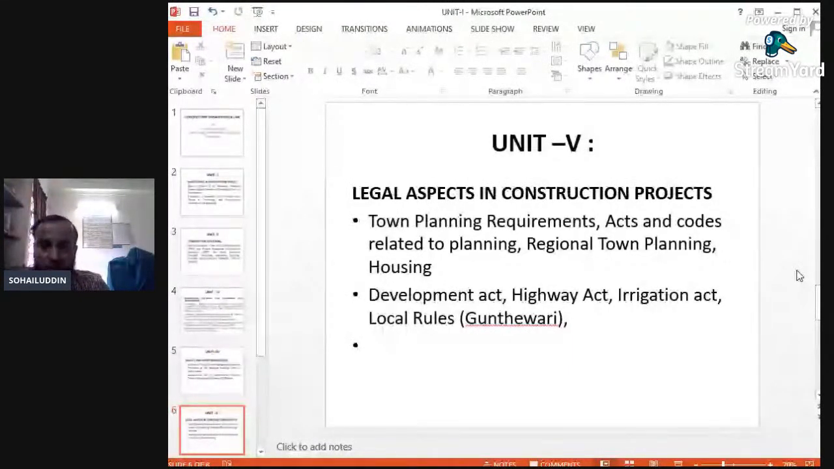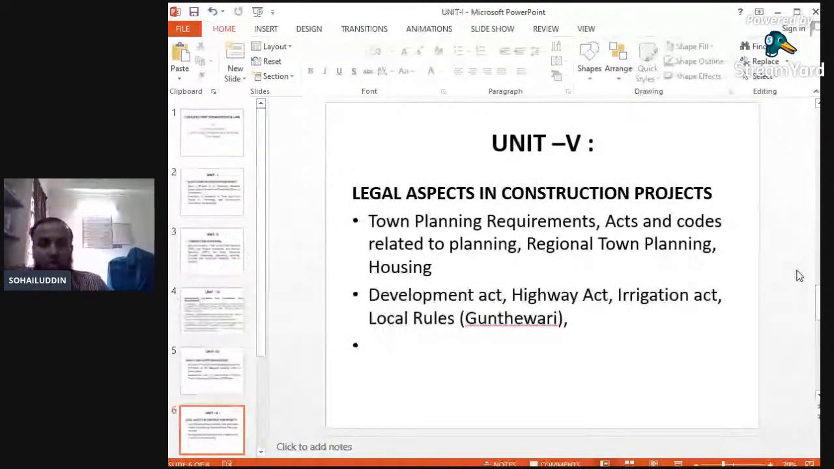So unit number 5 deals with the legal aspects related with the government bodies. While executing the project, which sanctions or which things need to be covered related with the government bodies? So, legal aspects in construction projects.